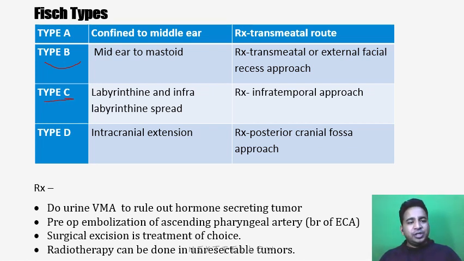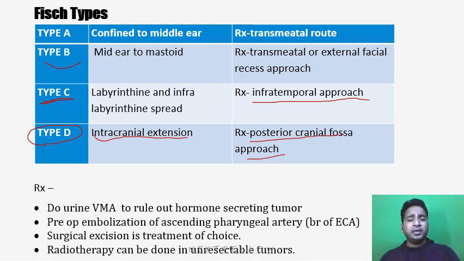Then comes type C, in which the tumor may extend along with the middle ear and mastoid, and then it extends to the labyrinth, that is labyrinthine or infralabyrinthine spread. In that case, for treatment we use the infratemporal approach and go through all the labyrinth and clear out all the disease. Type D is the maximum spread of the tumor, that is the intracranial extension. In that case, what we use is the posterior cranial fossa approach.